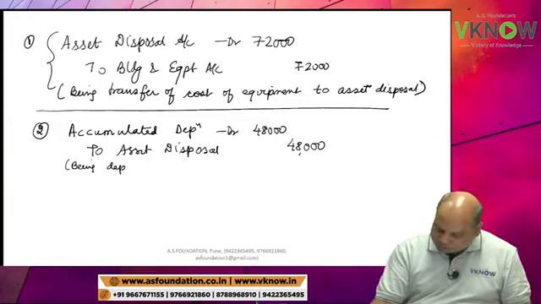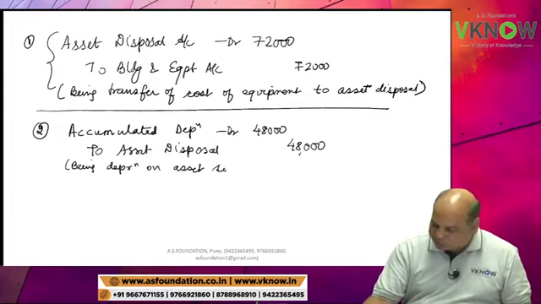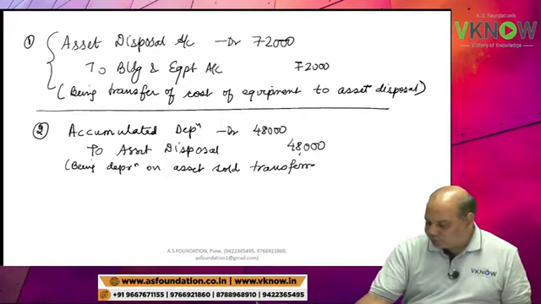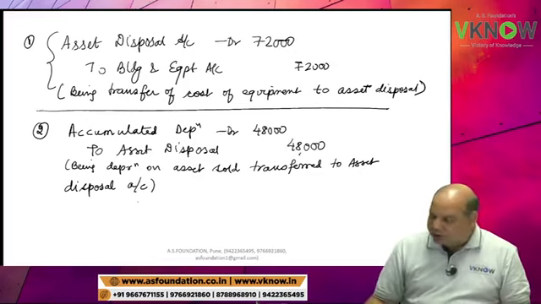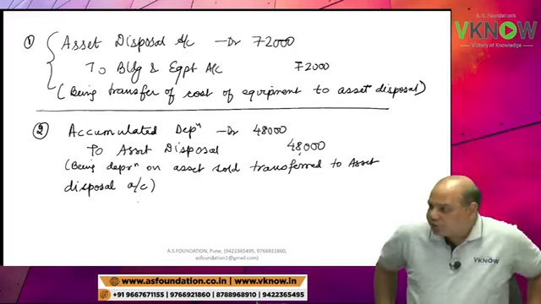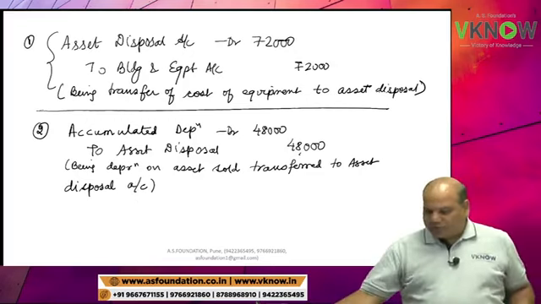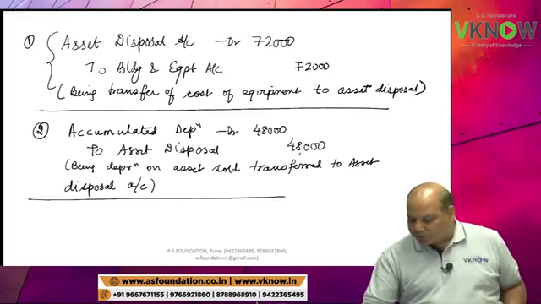Being depreciation on assets sold transferred to asset disposal account. A good student will either write or take a photo, something he will do for learning purpose.